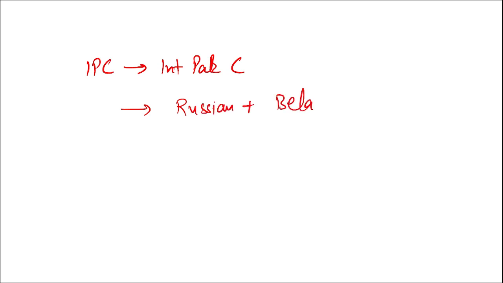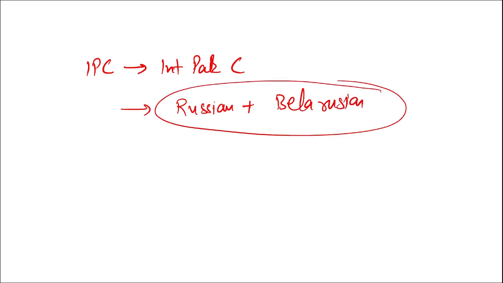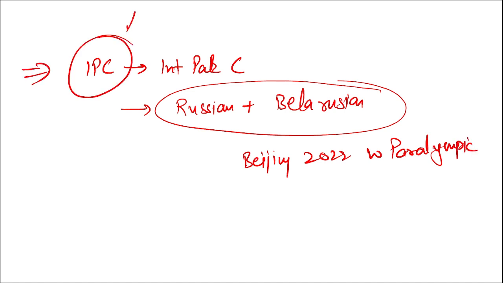Now apart from this, if we discuss some other important news such as IPC. What is IPC? That is your International Paralympic Committee. Recently, IPC has banned Russian players as well as Belarusian players. As it is an International Paralympic Committee, the players or athletes of Russia and Belarus have been banned from taking part in the Beijing 2022 Winter Paralympic Games. Its decision was made by whom? By IPC. And which two countries' players? Russia and Belarus, because they attacked whom?